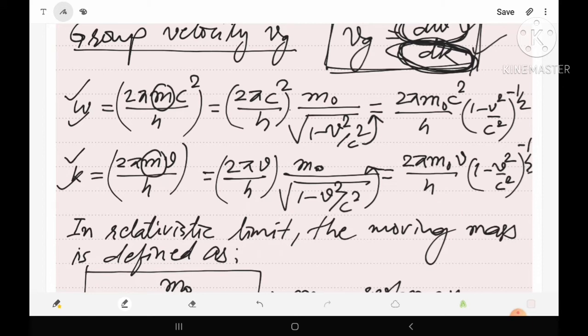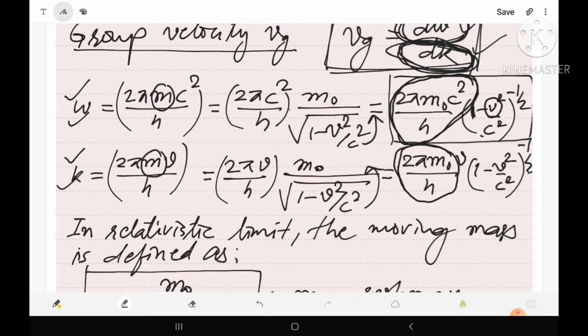In this term, 2 pi m naught c square upon h is totally constant, and 1 is again constant, and only v is the variable here because c is constant. Similarly in the k term, 2 pi m naught upon h is totally constant, v is variable, and in the bracketed term again v is variable.